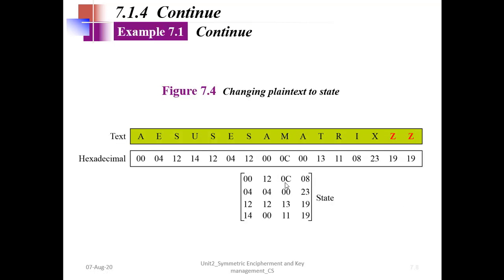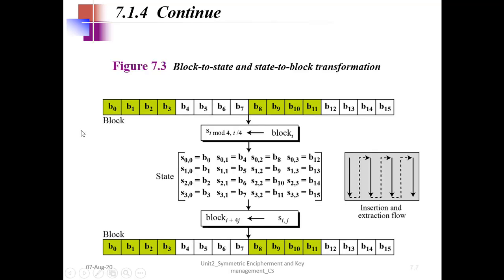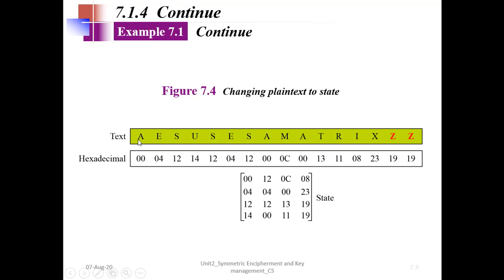So next, changing plain text to state. For example, how to convert this? AES uses a matrix, but what we require is a 16 byte block, right? But it has only 14 alphabets. So what we do, we add a bogus character Z, and then we convert it into hexadecimal.